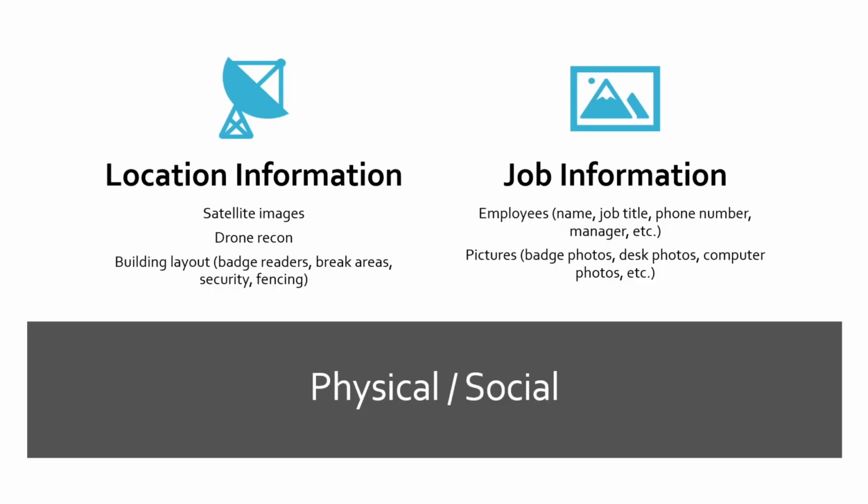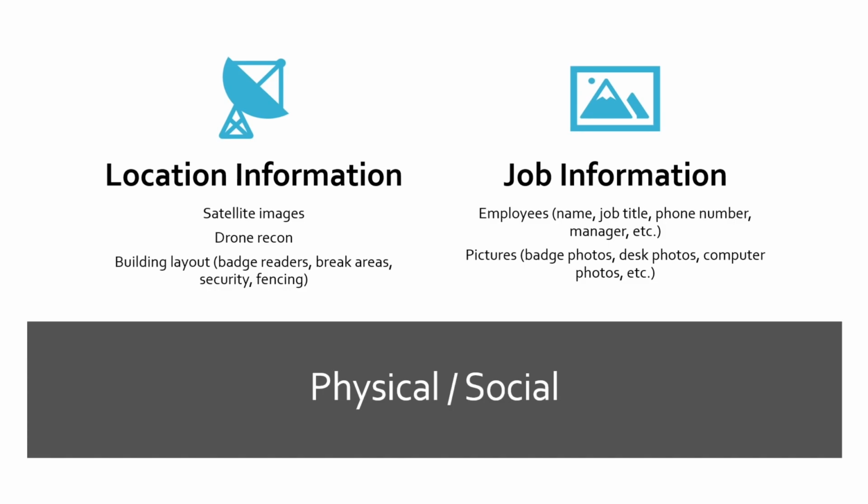So let's talk about the different types of passive recon. On the physical or social sides, physical meaning actually going on site and maybe doing a physical engagement, or the social engineering aspect of maybe doing a phishing assessment, just gathering this information from the physical social aspect is incredibly useful. So we have location information. We might utilize something like satellite images, or often we'll go on site and do drone reconnaissance where we fly a drone around and try to gain information.